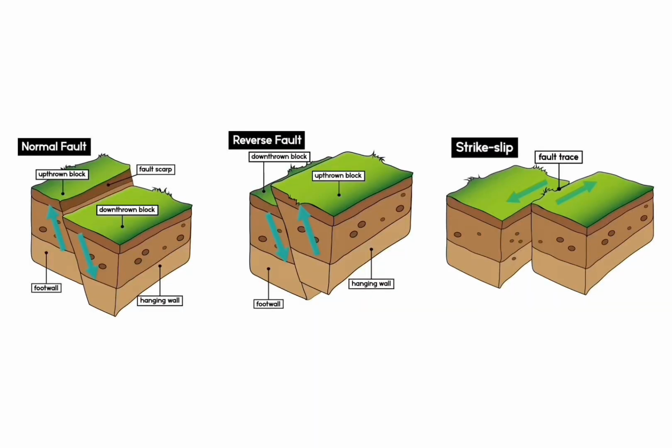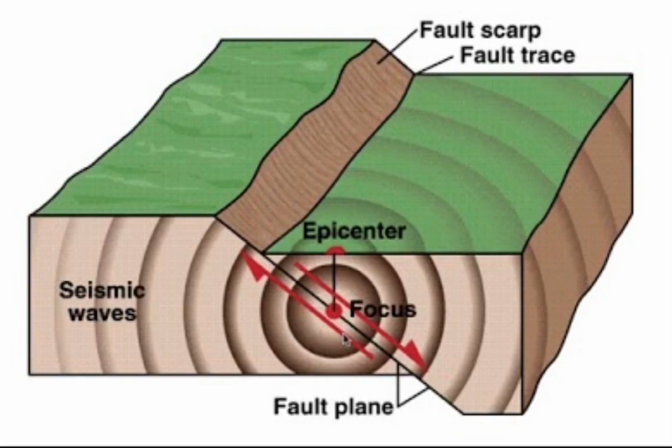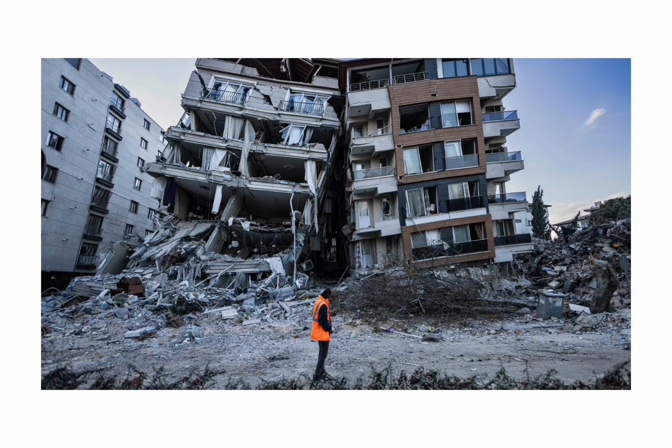Earthquake. Earthquakes happen when stress builds up between tectonic plates beneath the Earth's surface. When that stress is suddenly released, the ground shakes, sometimes violently. Stronger earthquakes can collapse buildings, crack roads, and trigger other disasters like tsunamis or landslides.